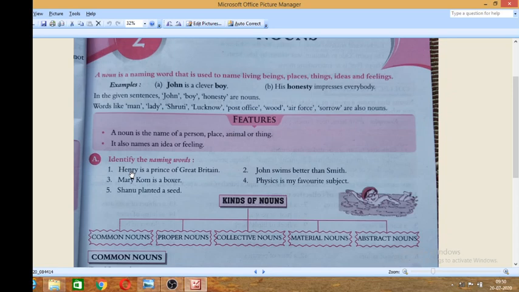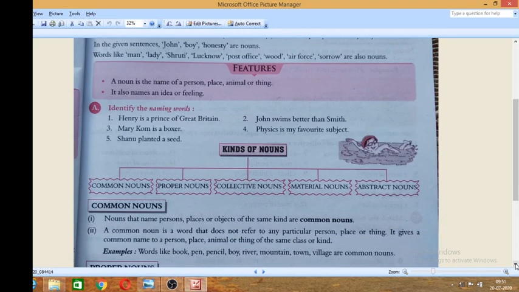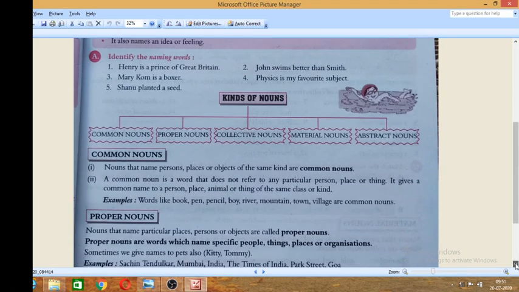Henry is a prince of Great Britain. What you have to identify? Identify means you just underline the noun. Here I can give you an example. Henry. Here it is a noun, just a naming word. So a lot of nouns are there. You have to find out the nouns from these sentences.